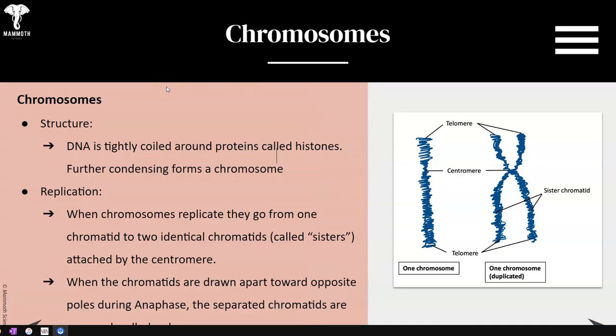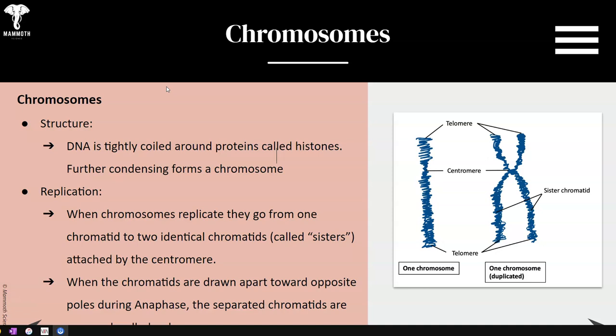Now, does DNA look like the way that we've portrayed it? And the answer is yes. However, it is coiled up into what are called chromosomes. Now, in animals, and specifically human beings, we have 46 chromosomes, 23 from the maternal, and then 23 from the paternal side of that organism.